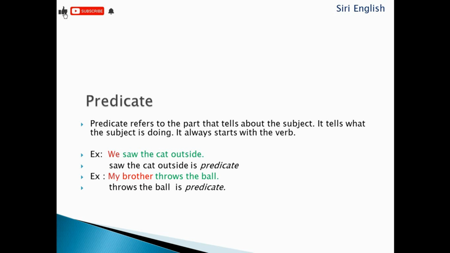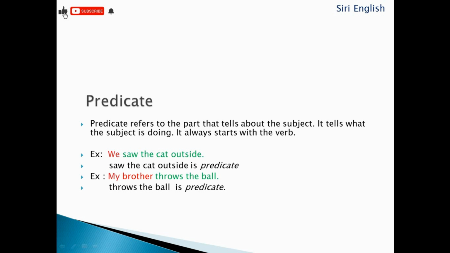Now let us take an example. We saw the cat outside. The question is, you can ask yourself, what did we do? Saw the cat outside. So saw the cat outside is the predicate. Notice that the predicate includes the verb in the sentence, saw, and all the rest of the words that describe what we saw.